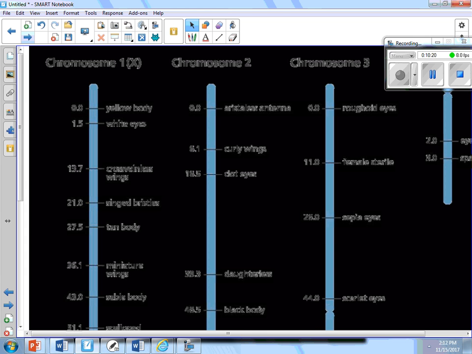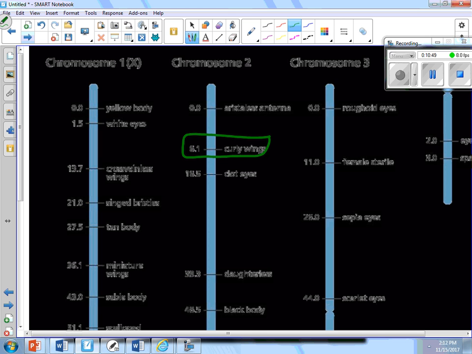Now, if you look at this, I don't know if you can read this, but it says over here that on chromosome number 2, the gene for curly wings is right here. So scientists for years have recognized where all the traits are, and they can genetically engineer any fly they want based on the pieces of the genes. They could remove this gene right here. They can cut it out, put it in a zygote of another fly, and make the fly they want.